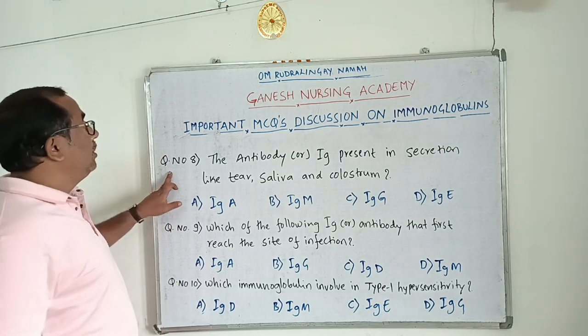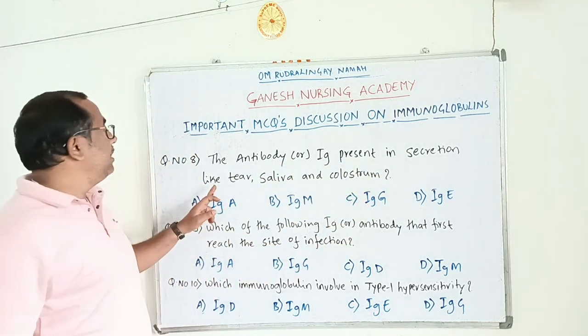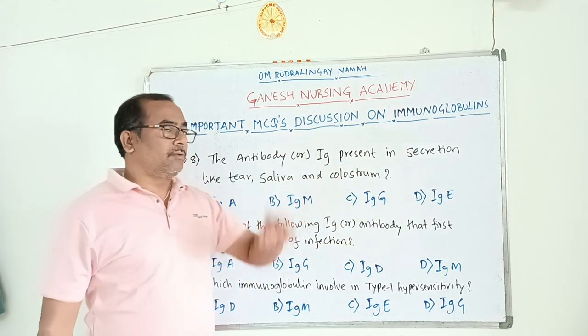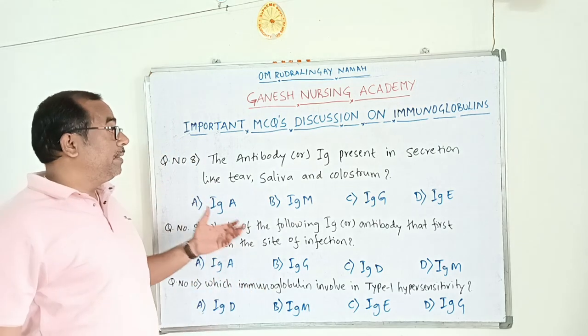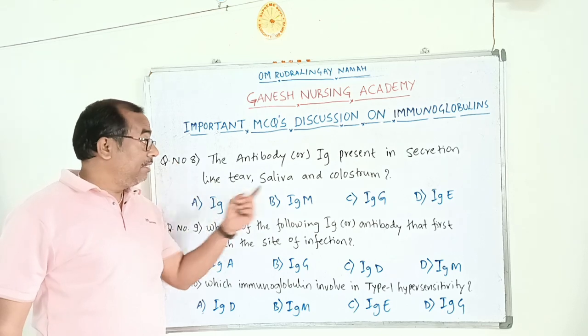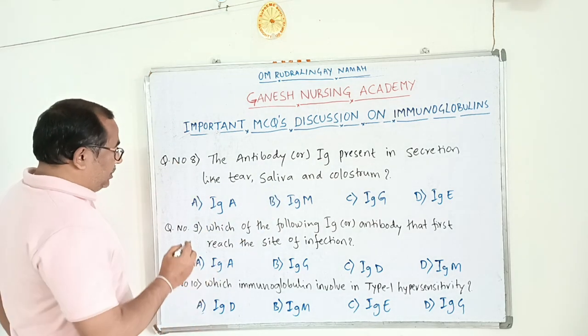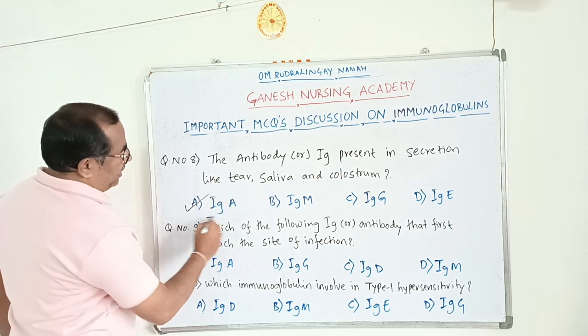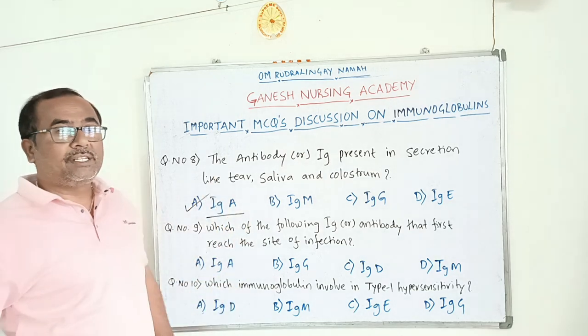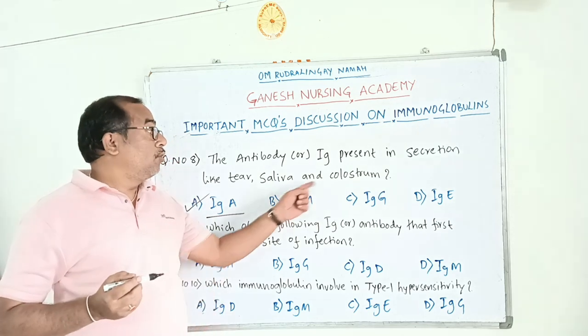Question number 8. Which antibody or immunoglobulin is present in secretions like tear, saliva, and colostrum? It is IgA. IgA is the immunoglobulin present in secretions like saliva, tear, and colostrum.